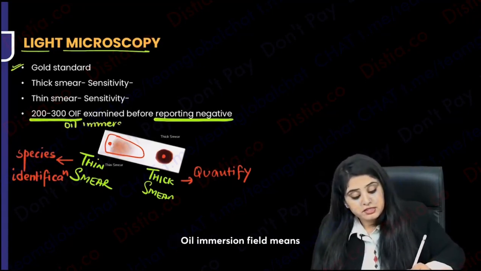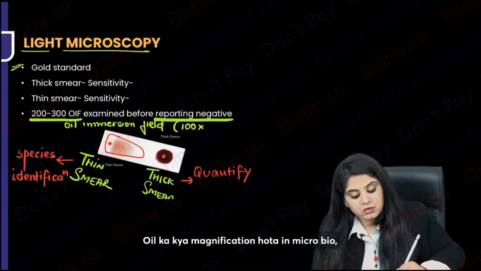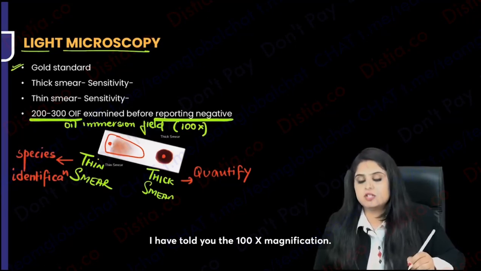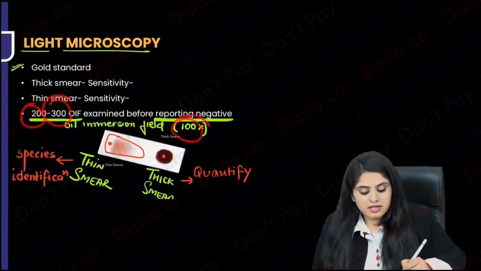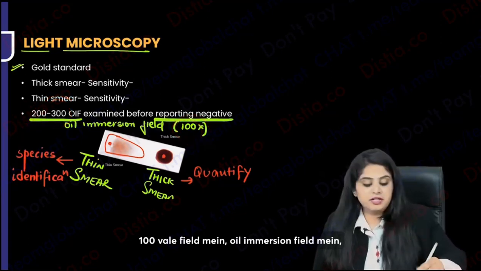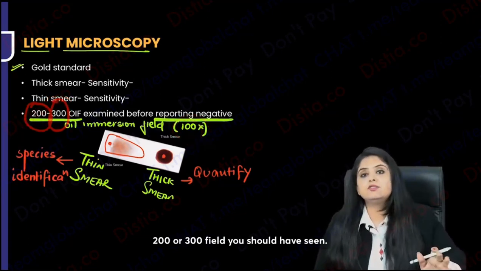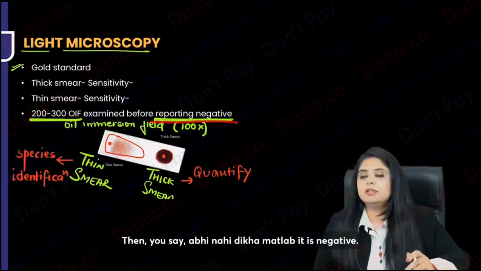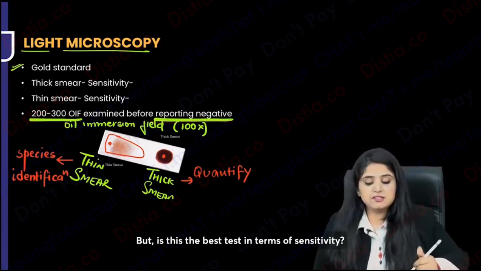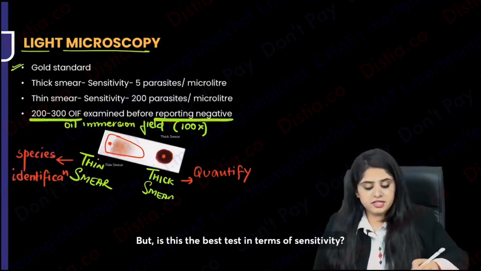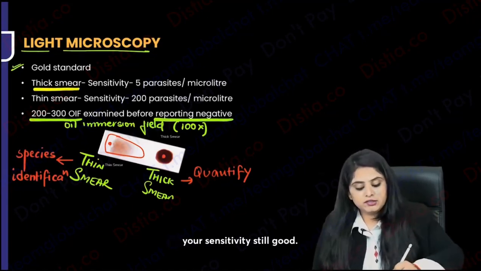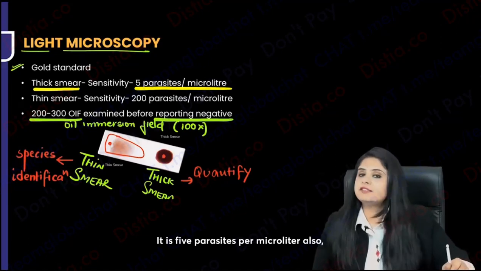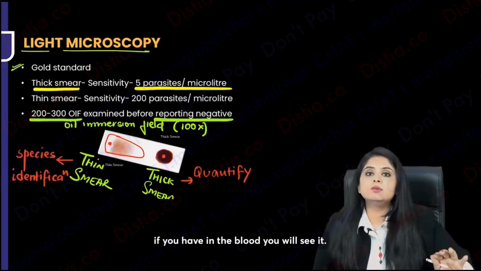Oil immersion fields means you are going to identify this in oil. What is the magnification of oil in microbiology? I have told you, the 100x magnification. So remember, in 100x fields, meaning oil immersion fields, you should have seen 200 or 300 fields. Then, if it is still not seen, it is negative. But is this the best test in terms of sensitivity? Not really. For thick smear, because you're taking more blood, your sensitivity is still good. It is 5 parasites per microliter; if you have that in the blood, you will see it.